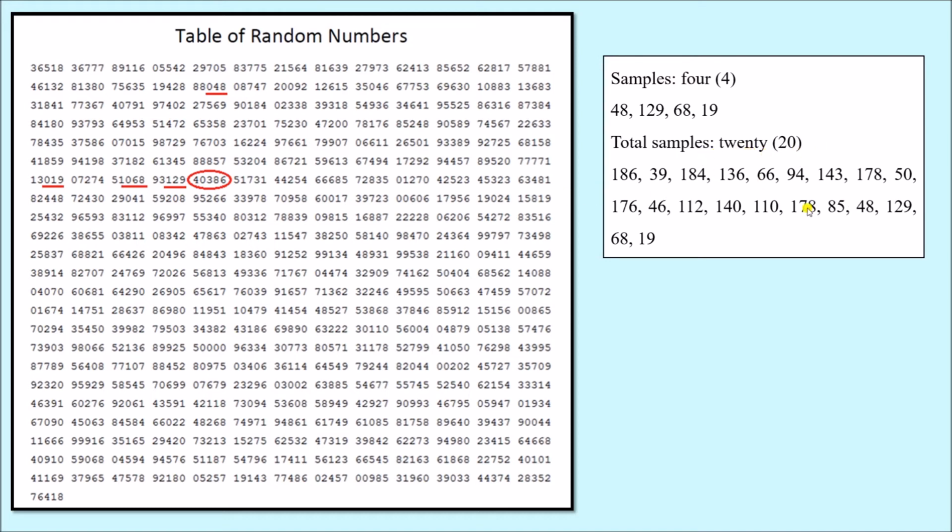So like this, using this random number table, we can select 20 unique samples, or 20 samples having unique numbers or identification codes. So that means we can select from the attendance register all the students having these roll numbers. So 186, roll number 39, 184, 136, like this. So these 20 students will be the sample for my study.